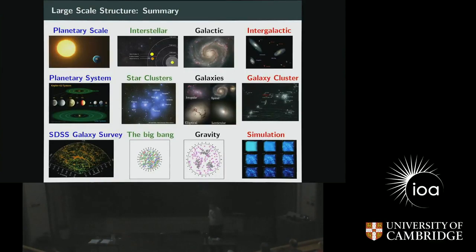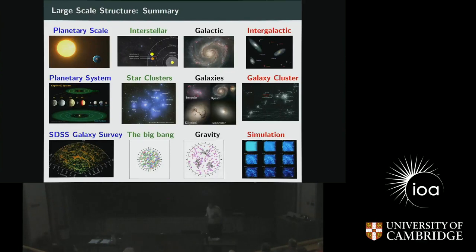So till now, what I have presented is something like this. I told you about the different scales, that structures exist on different scales. I talked about the galaxy clustering from the observed data, and I explained how it works. It starts with the Big Bang. During the Big Bang, the hydrogen atom was not able to form because of the high energy radiation, but because of the expansion, we start to form hydrogen. And then when this hydrogen is formed, due to gravity it starts to collapse, and then we form structures like this over here. So this is all right, but why are these large-scale structures so important actually?